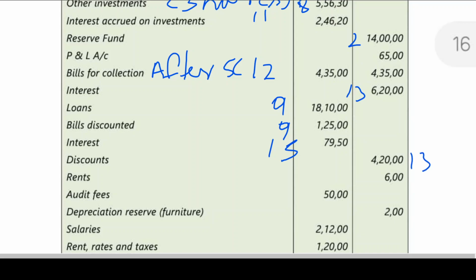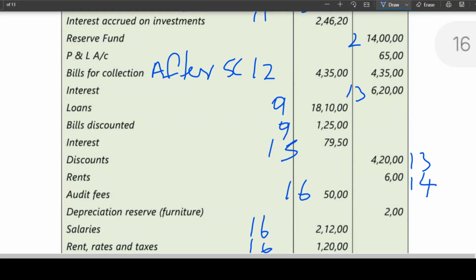Then rents, schedule 14. Audit fees, schedule 16. Depreciation reserve on furniture. This is to be deducted from the furniture cost price. Then after that we have to deduct current year depreciation if anything is given. This is nothing but depreciation reserve. Now salaries, employee provisions, schedule 16. Next, rent, rates and taxes also, schedule 16.